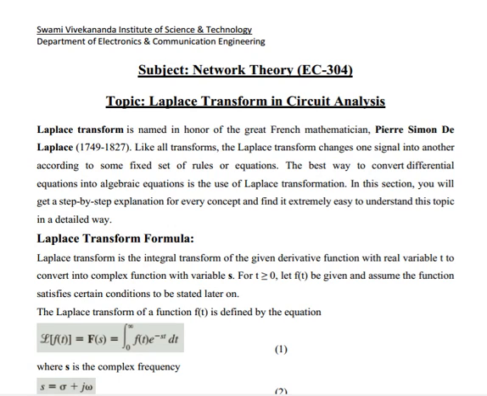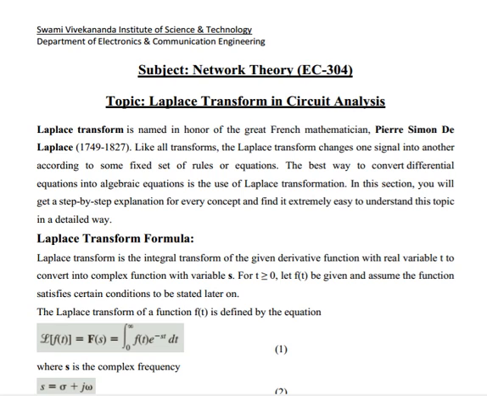Now in last few lectures I discussed about RL and RC circuit, DC transient response, source free and step response of RL and RC circuit. Then RLC series and parallel circuit. What is that DC transient analysis, source free circuit, that is natural response and step response.